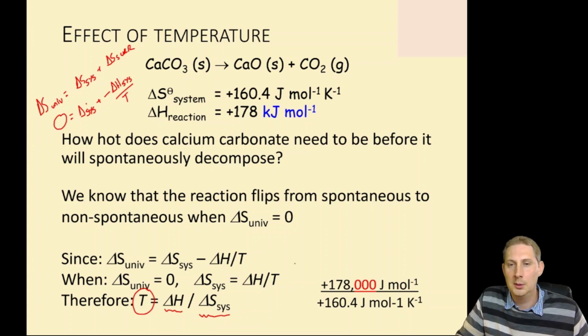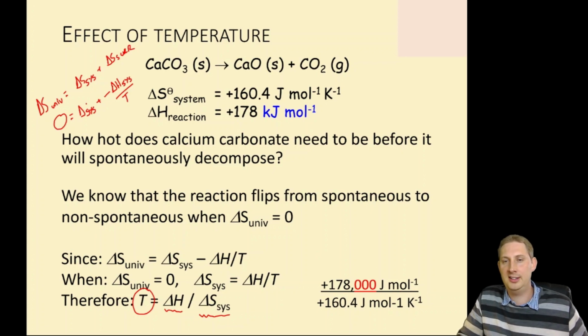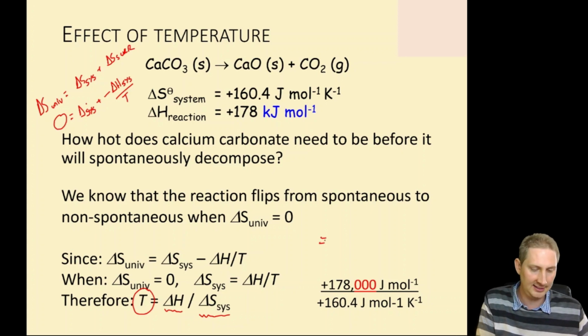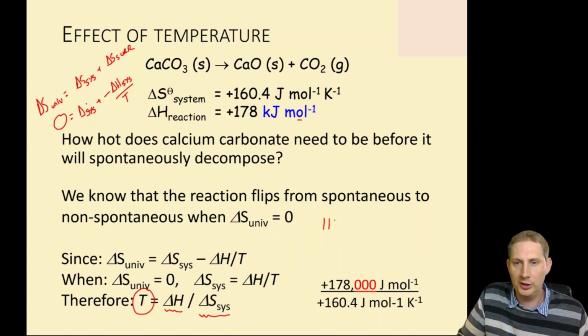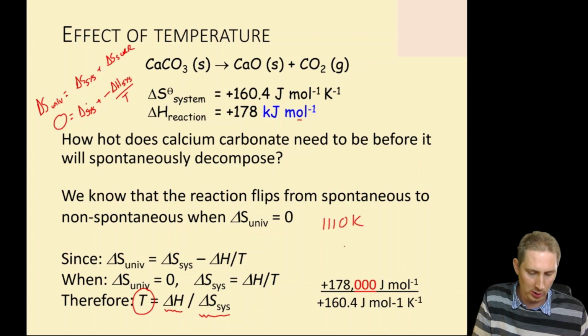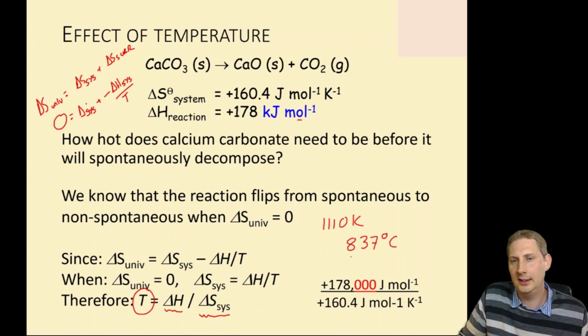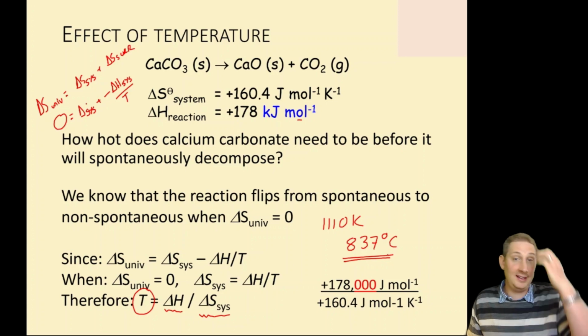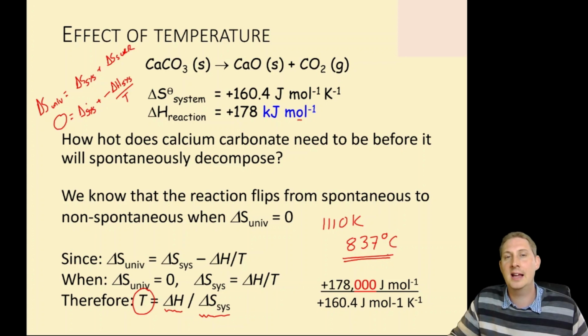Here we go. Plus 178,000 joules per mole, divided by 160.4 joules per mole per Kelvin, means that this reaction will become spontaneous at 1110 Kelvin or 837 degrees C. So as long as the reaction is kept above that temperature, the calcium carbonate will spontaneously decompose to form calcium oxide and carbon dioxide.